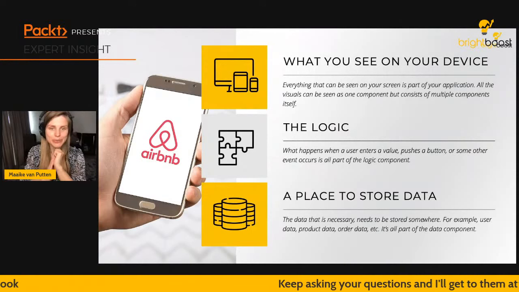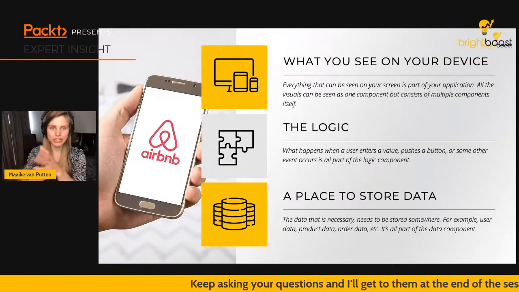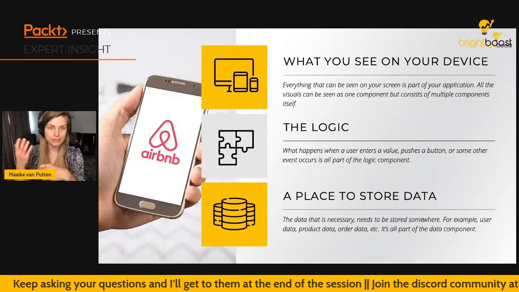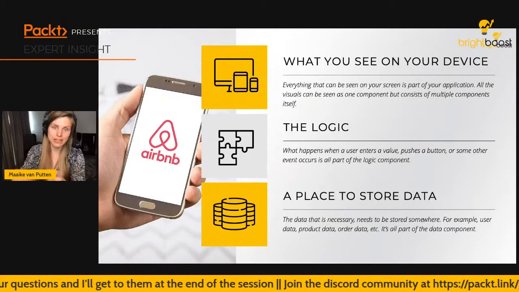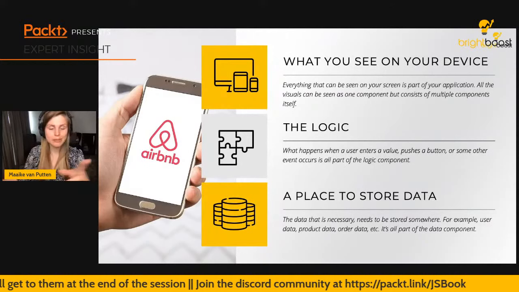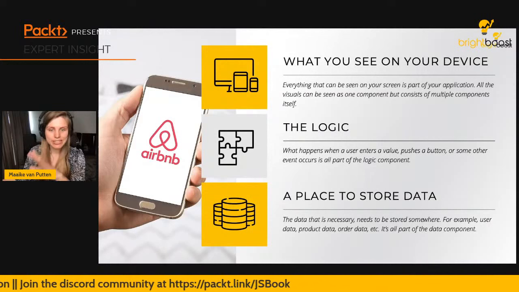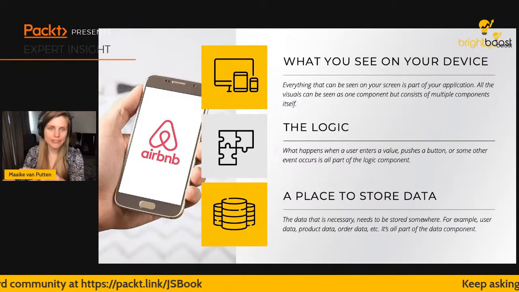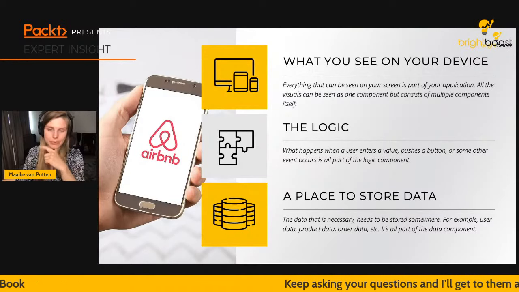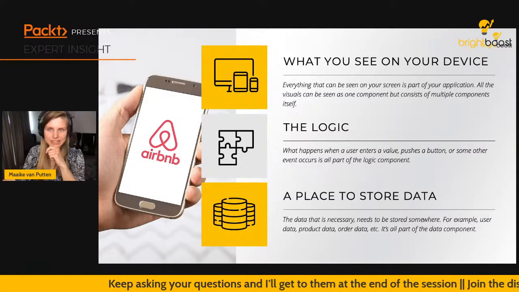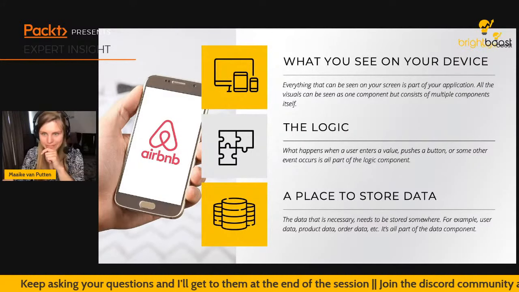But in order to know whether I can actually log in, some logic needs to happen, and I cannot see this happening. If I'm using my fingerprint, it can either say, yes, I recognize it, or no, I did not. But this is some logic. And my phone doesn't know this, so this needs to be stored somewhere. It needs to be verified at some place. Is this indeed the fingerprint that we stored for this account? Well, encrypted clearly. So these 3 layers are really what it's all about.